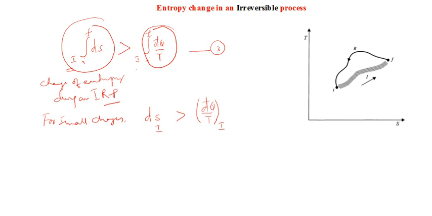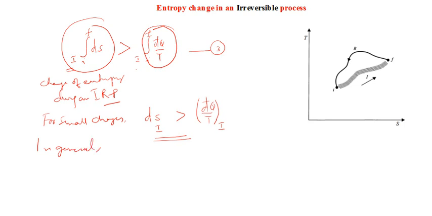Now, don't you remember our equation for the reversible process? We obtained that the integral of d bar q over T for a reversible process is equal to 0. Now you can combine the result for the reversible process as well as the irreversible process.